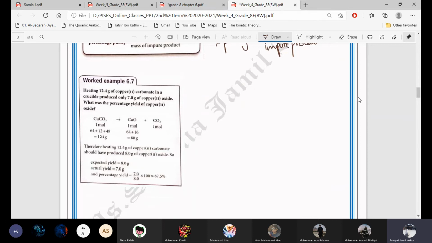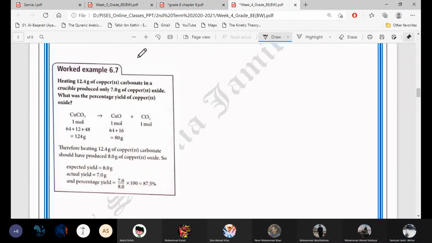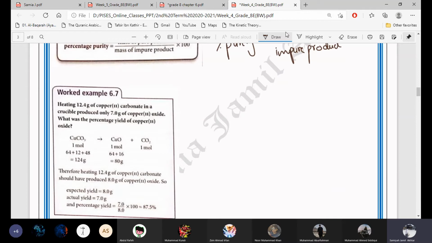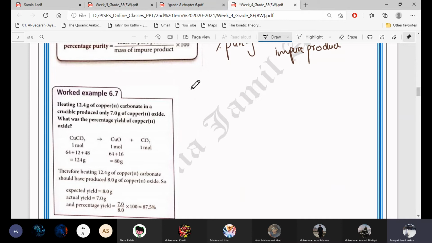Okay, now this worked example 6.7. See this example. Heating 12.4 grams of copper carbonate in a crucible produced only 7 grams of copper oxide. So let's write what is given. Whenever I read this statement, I always write what is given, what is required, and I will try to write the equation also. It will be easy then to solve the problem.